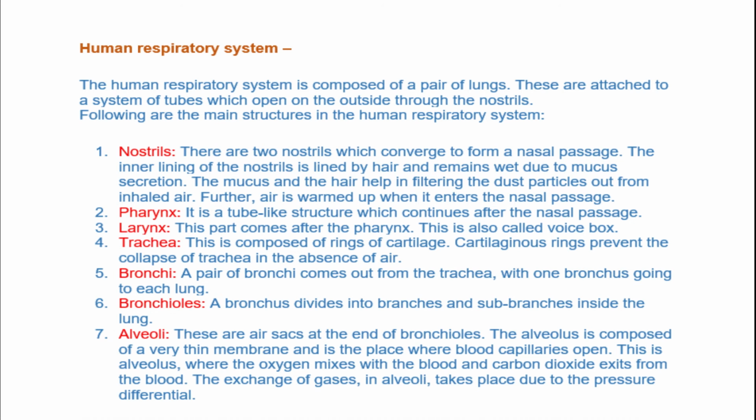Second is pharynx. It is a tubule-like structure which continues after the nasal passage. Third is larynx. This part comes after the pharynx. It is also called the voice box. Trachea. It is composed of rings of cartilage. Cartilaginous rings prevent the collapse of the trachea in the absence of air. Bronchi. A pair of bronchi come out from the trachea with one bronchus going to each lung. Now next is bronchioles. A bronchus divides into branches and sub-branches inside the lung. All these things are given in a diagram, so you can see this diagram carefully.